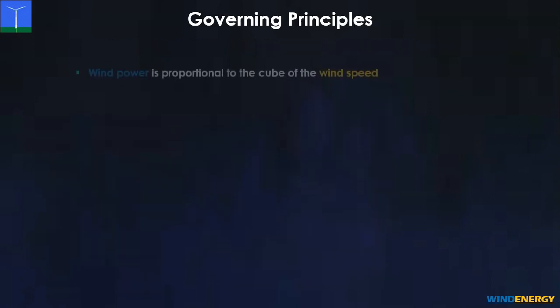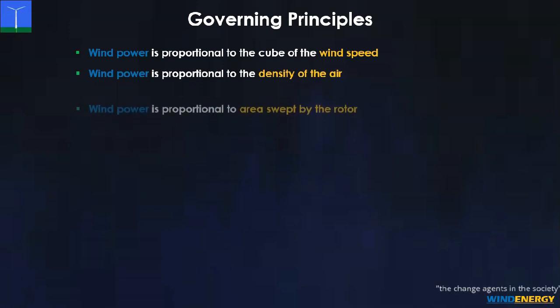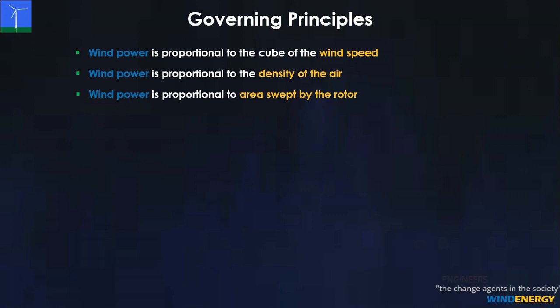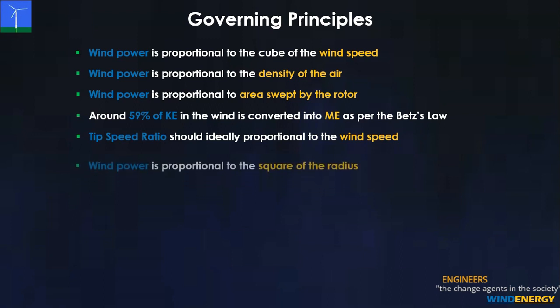Now just to recap, wind power is proportional to the cube of the wind speed. Wind power is proportional to the density of the air. Wind power is proportional to the area swept by the rotor. Around 59% of kinetic energy in the wind is converted into mechanical energy as per the Betz's law. Tip speed ratio should ideally be proportional to the wind speed.